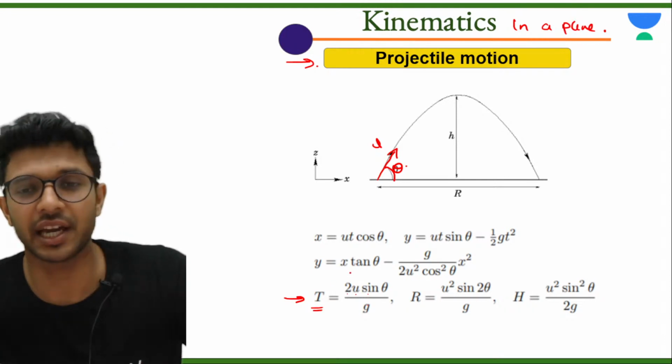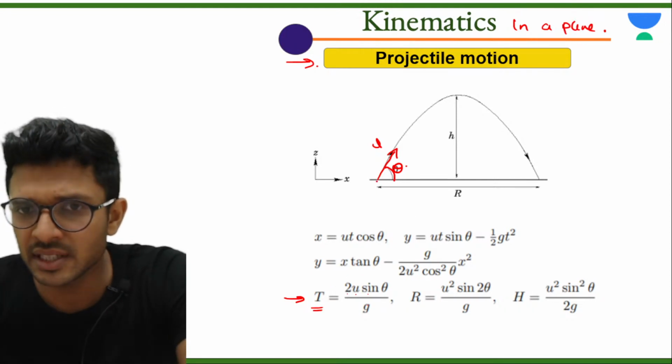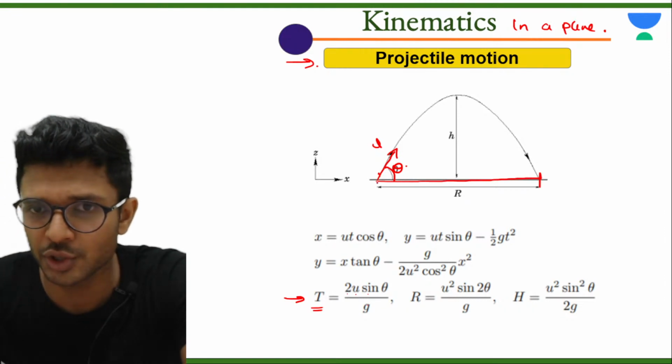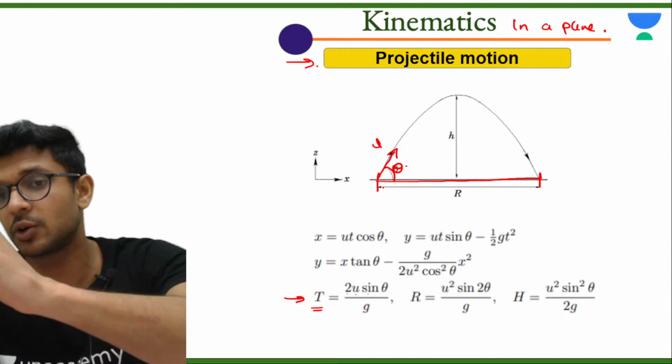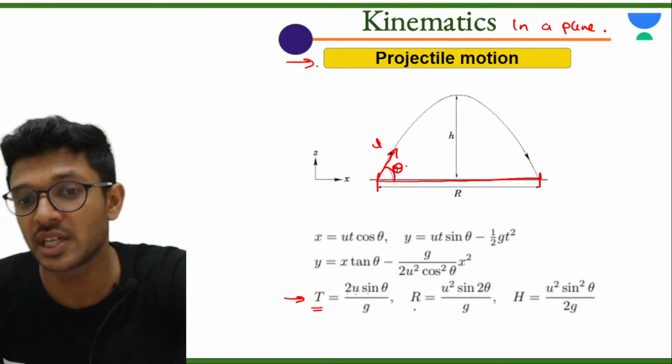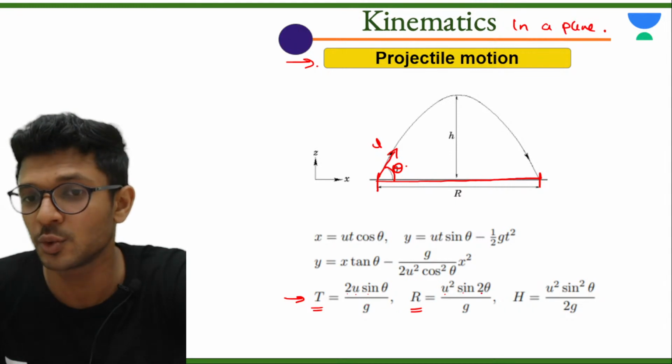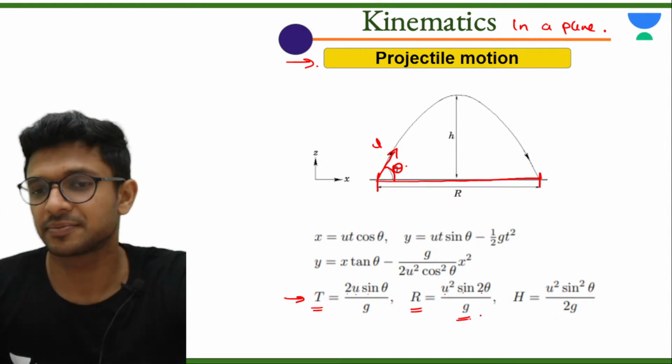ठीक है, फिर क्या है? Can you see this entire horizontal displacement the particle makes? The total horizontal displacement before it hits the ground on the next point? Yes. उसका नाम है range. What is its formula? U square sine 2 theta divided by g.